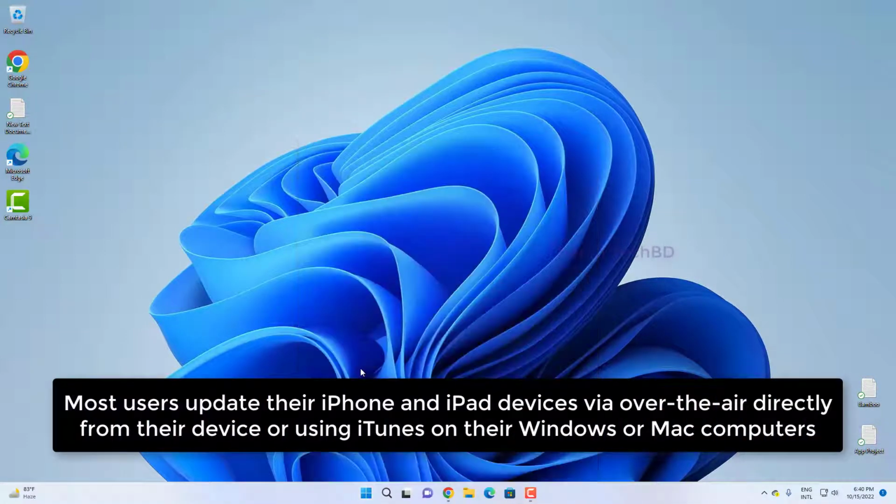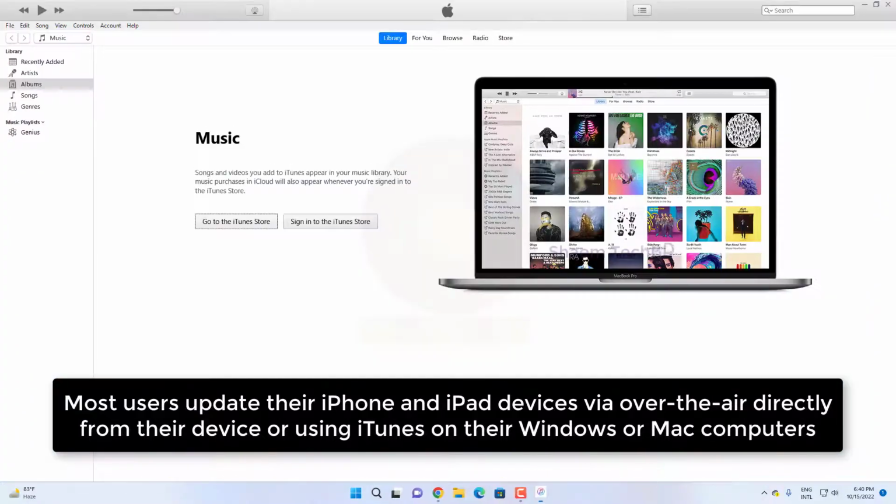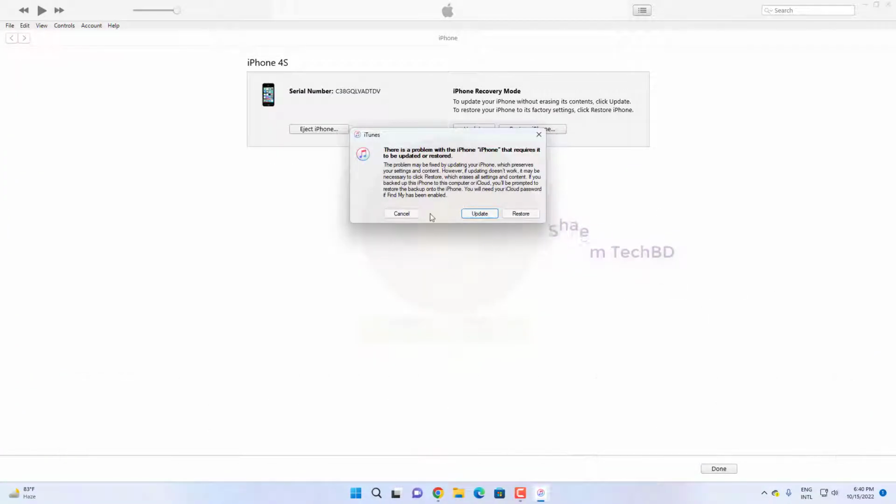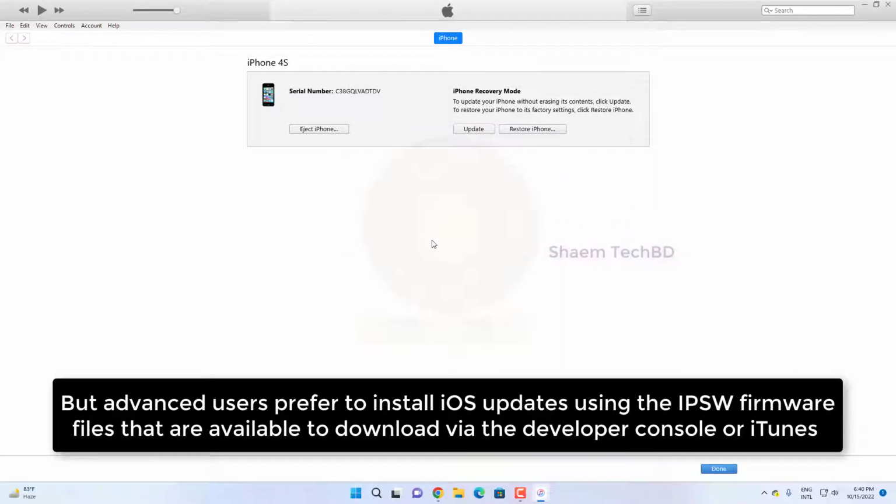Most users update their iPhone and iPad device over the air directly from their device or using iTunes on their Windows or Mac computer. But advanced users prefer to install iOS updates using the IPSW firmware file that is available to download from the developer console or iTunes.